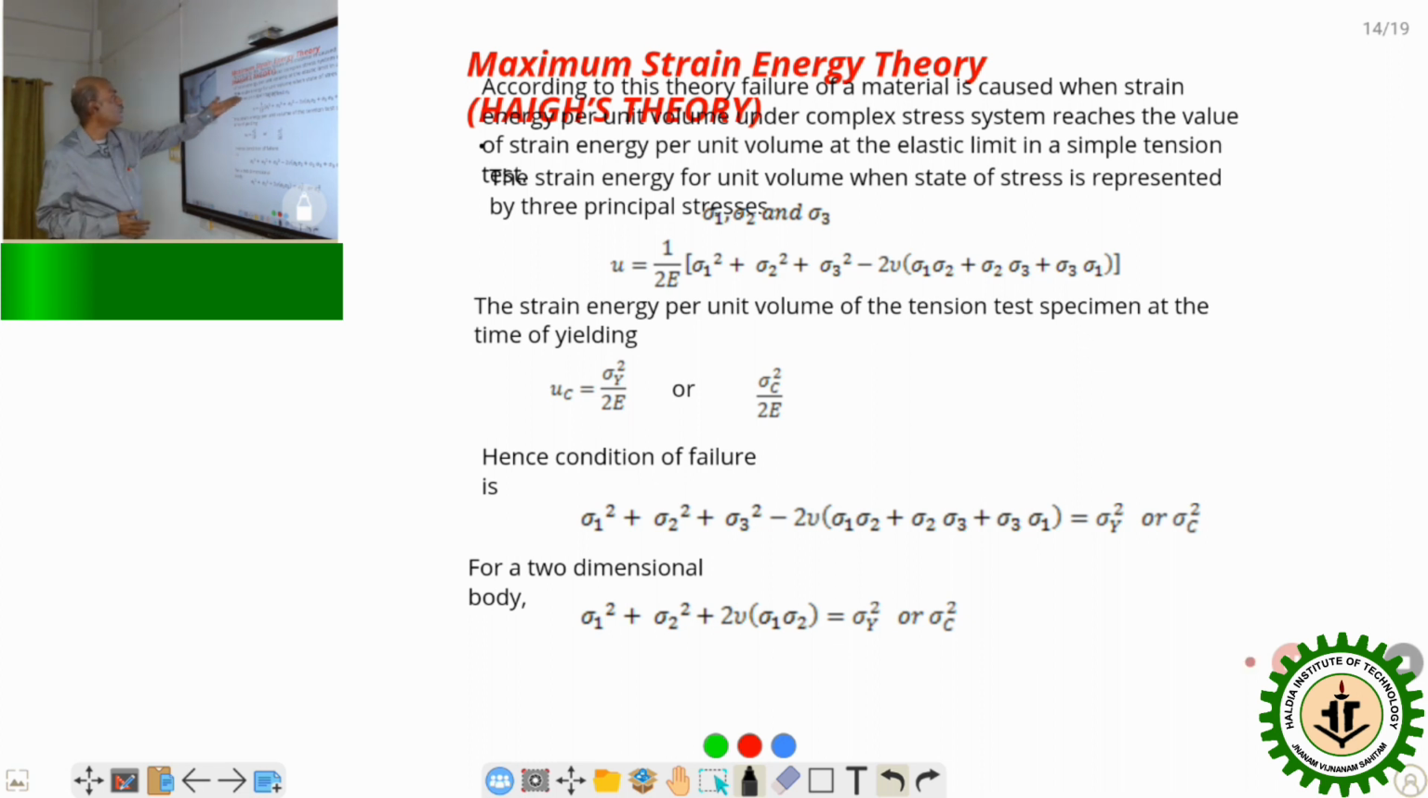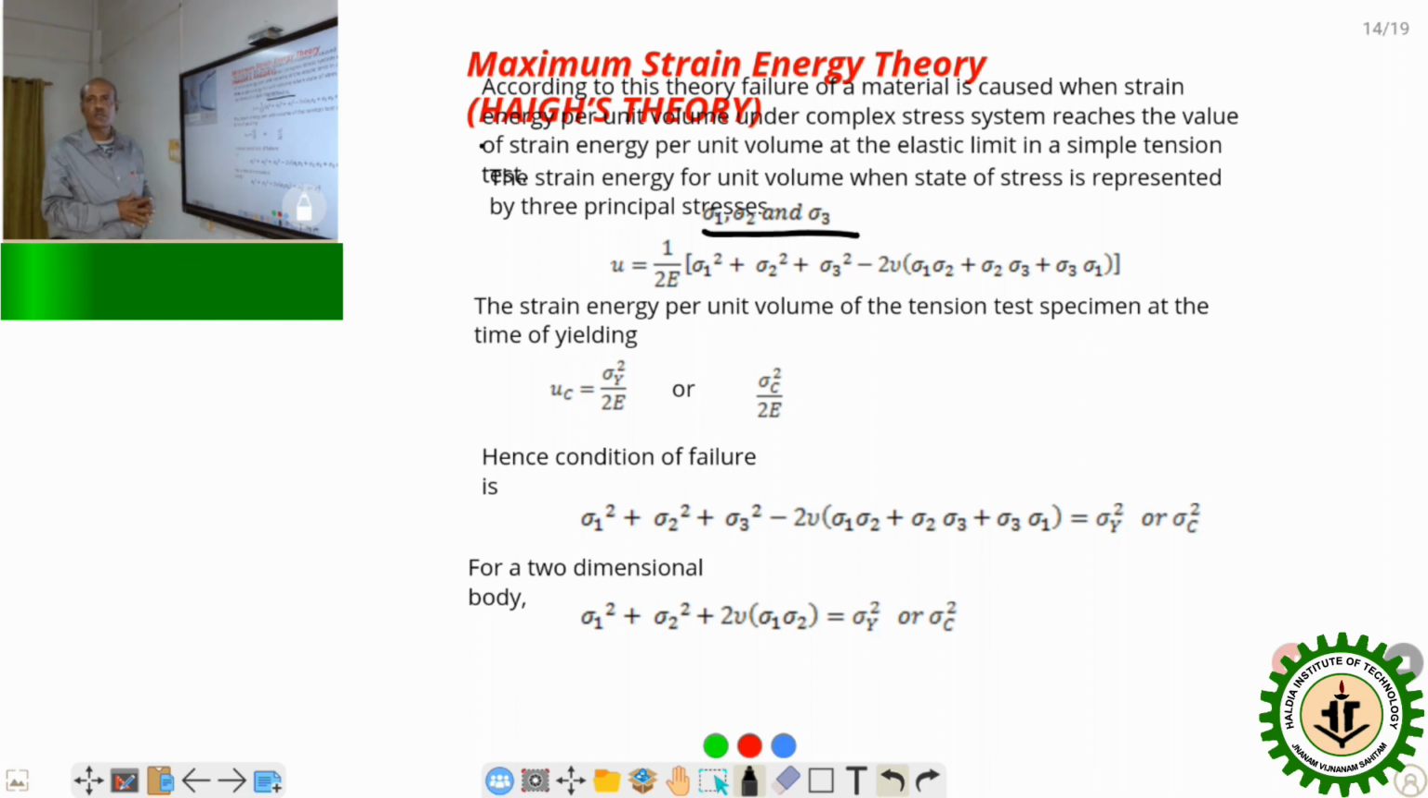Now the principal stresses. Say the body is under a complex stress system. Sigma x, sigma y, sigma z, as well as tau are acting over the body. So a maximum of three principal stresses will develop in the body, that is sigma 1, sigma 2 and sigma 3.